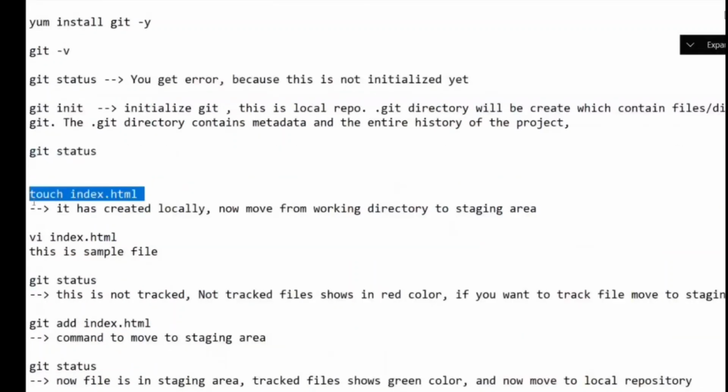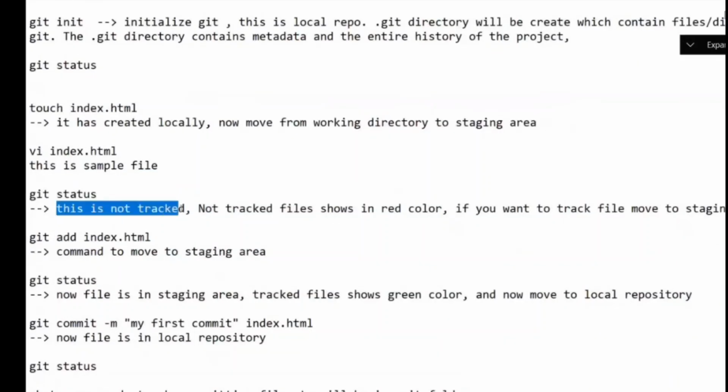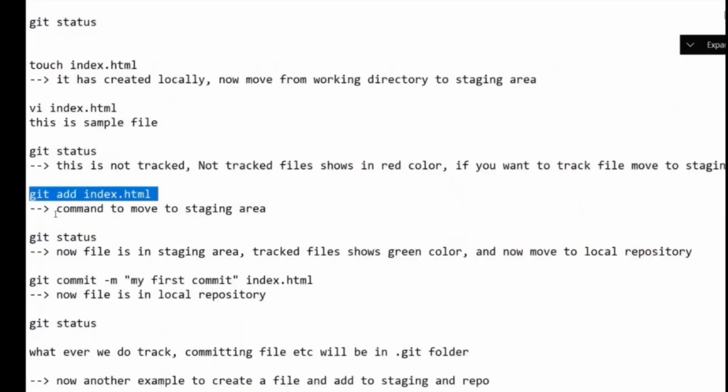And then here, touch index.html. Then I went inside index.html and wrote something here. This is a sample file. And what did you do again? Git status. Will this be tracked? This is not tracked. What do you need to do to track it? Git add index.html. So this command moves the file to which area?